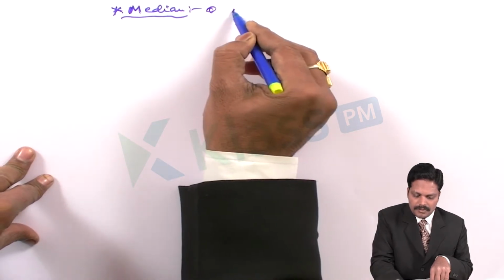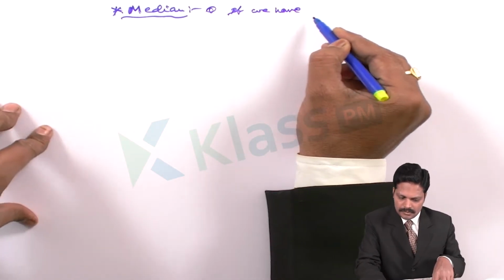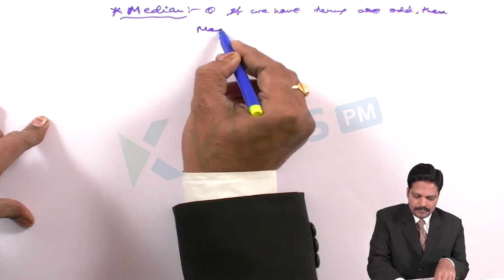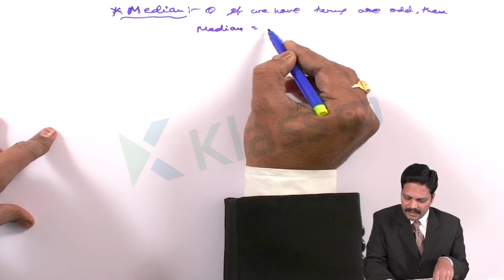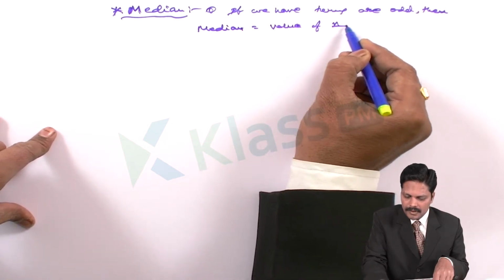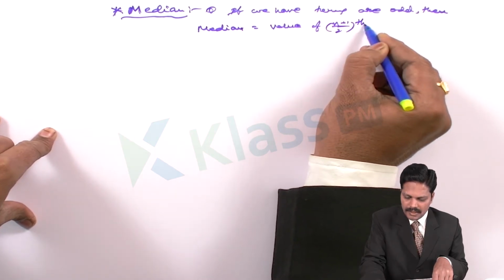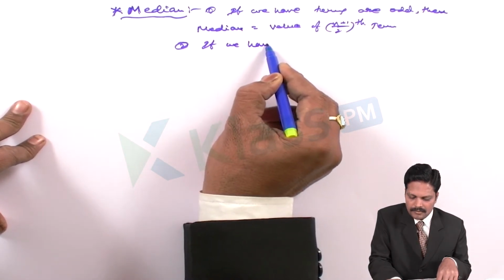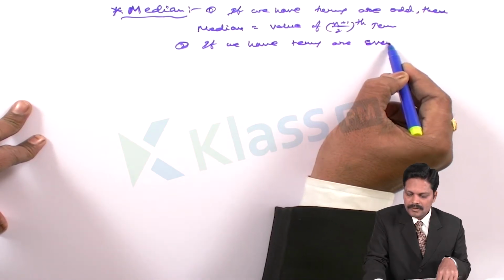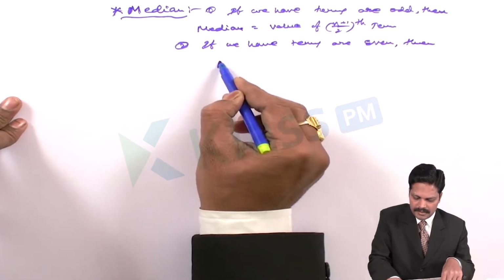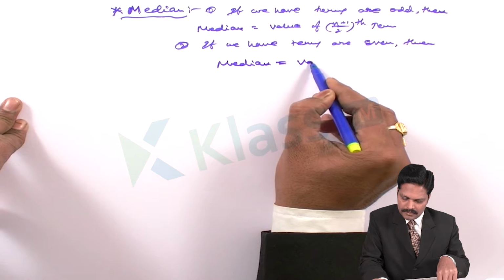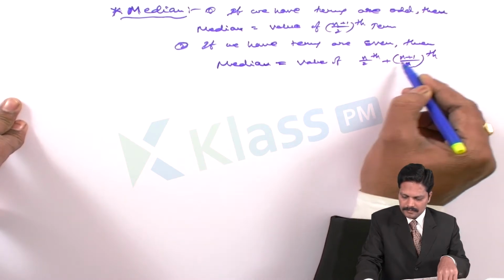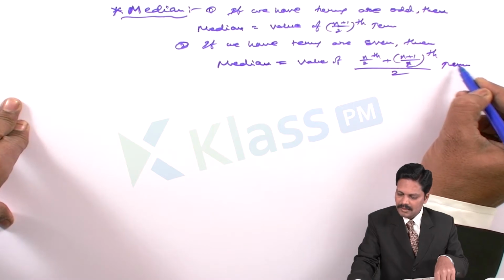So how can we find that? If the number of terms is odd, the median is the value of the (n plus 1) by 2 th term. In the second case, if the number of terms is even, the median is the average of the value of the n by 2 th term and the (n plus 1) by 2 th term.